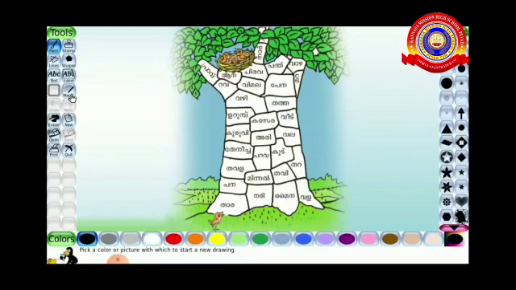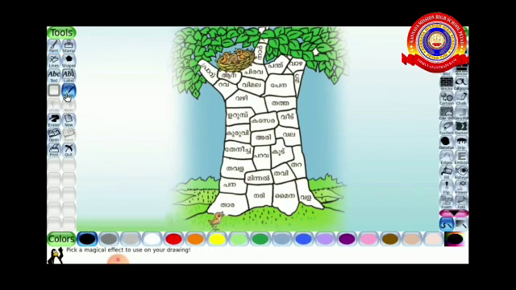Okay. For selecting color, click the magic tool at the left side of this window. And we can see the subtools on the right side. Select the fill tool. We can see the color pattern at the bottom. And we can select any color and click it on the tree.